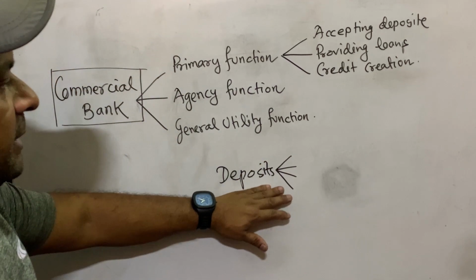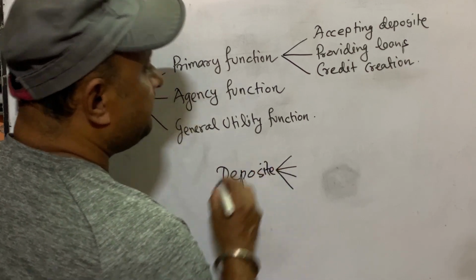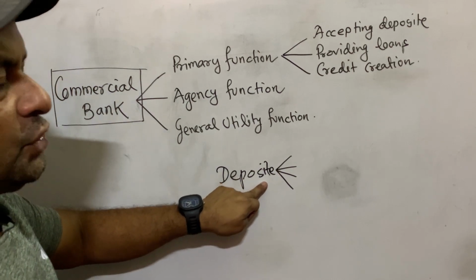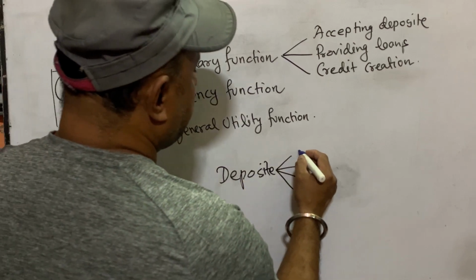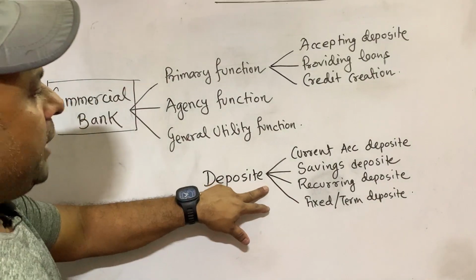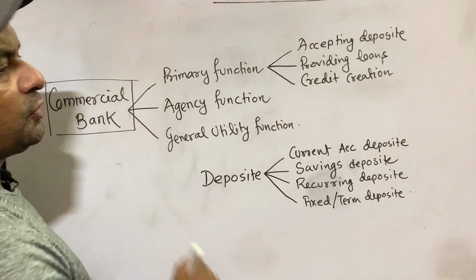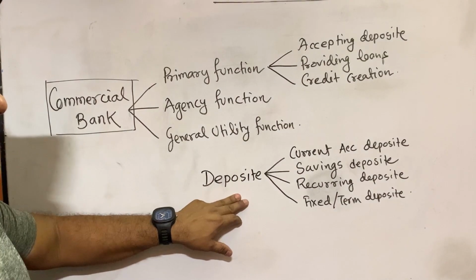And for that, what does bank do? Bank provides various types of deposit, so that each and every person, whether rich or poor, can deposit money in the bank. To accept the deposit, bank provides various attractive deposit schemes to the people, so that people are attracted to deposit their money in the bank.